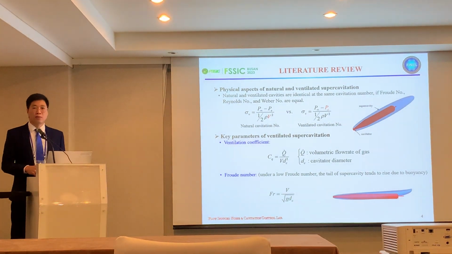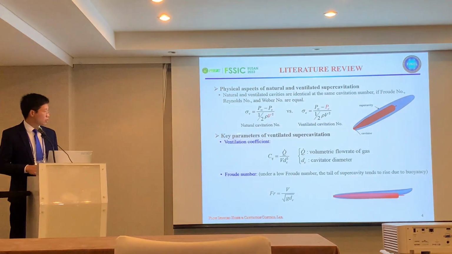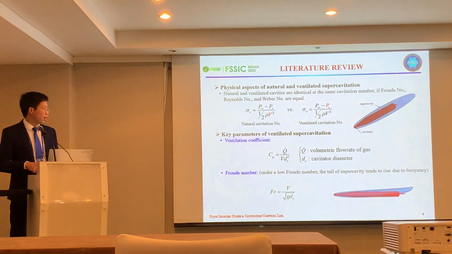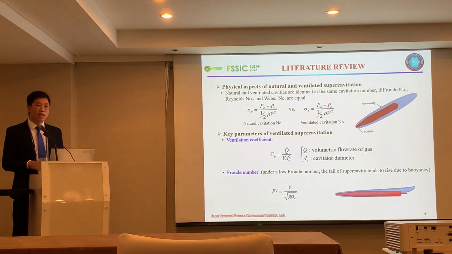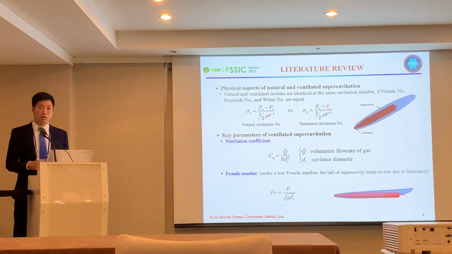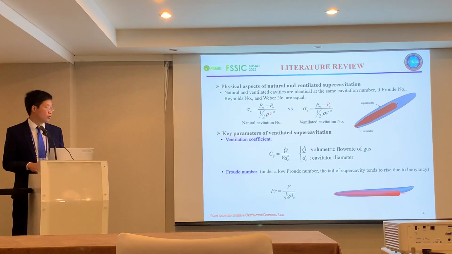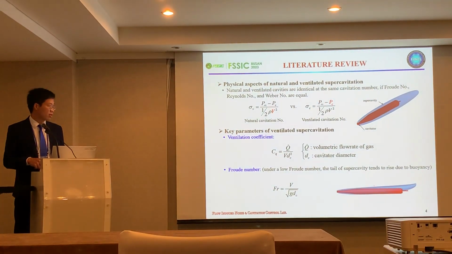For ventilated supercavitation, there are 2 parameters we need to consider. They are the ventilation coefficient CQ and the Froude number. In the case of ventilated supercavitation under a low Froude number, the tail of the supercavity goes up due to the gravity effect. You can see this in the figure.